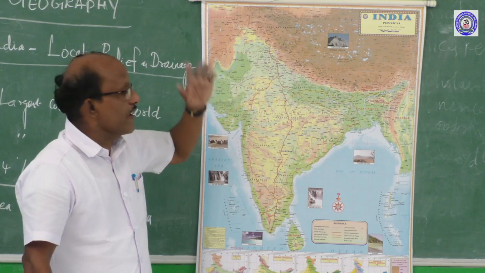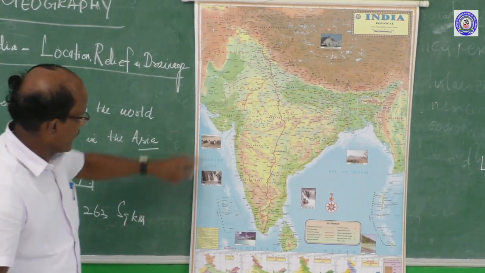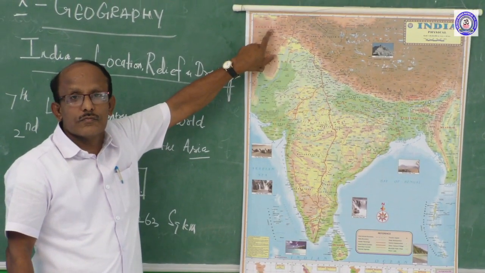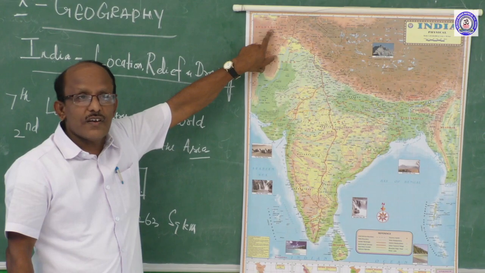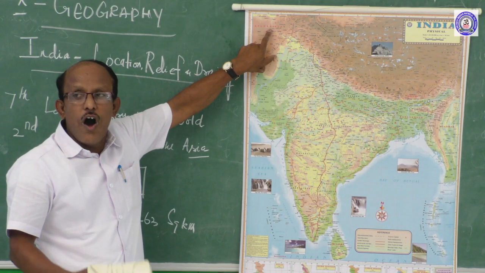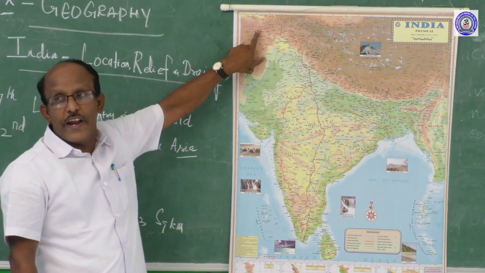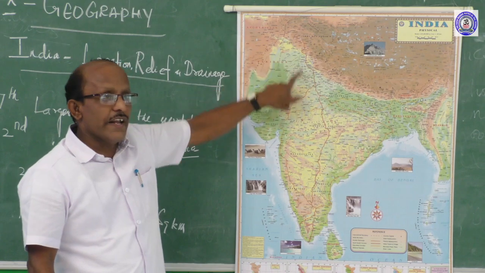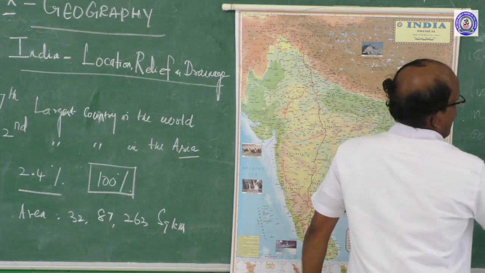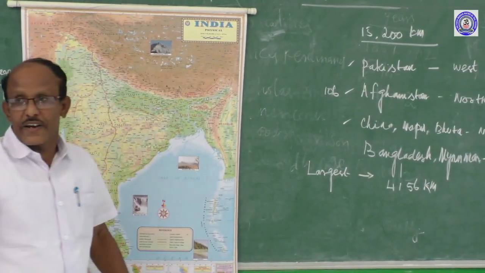That is here, Afghanistan. Afghanistan shares its boundary with India for 106 kilometers.